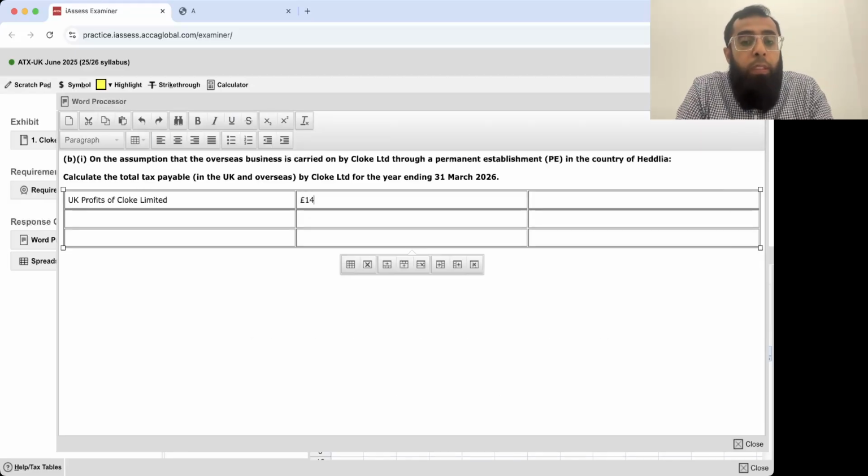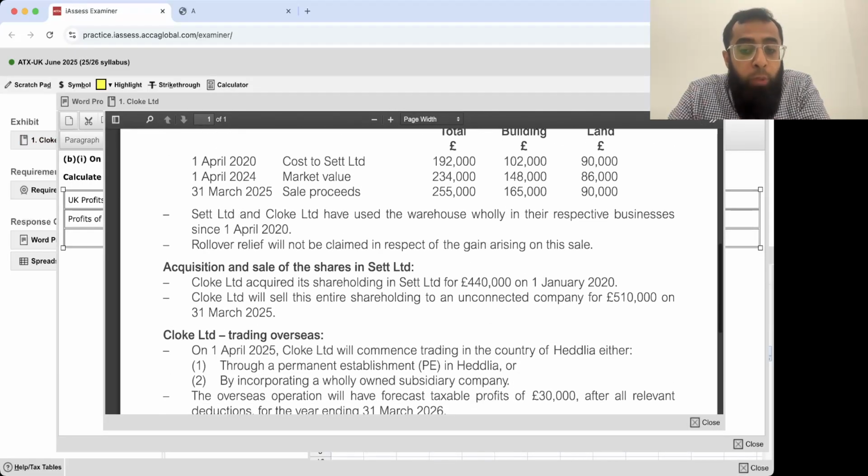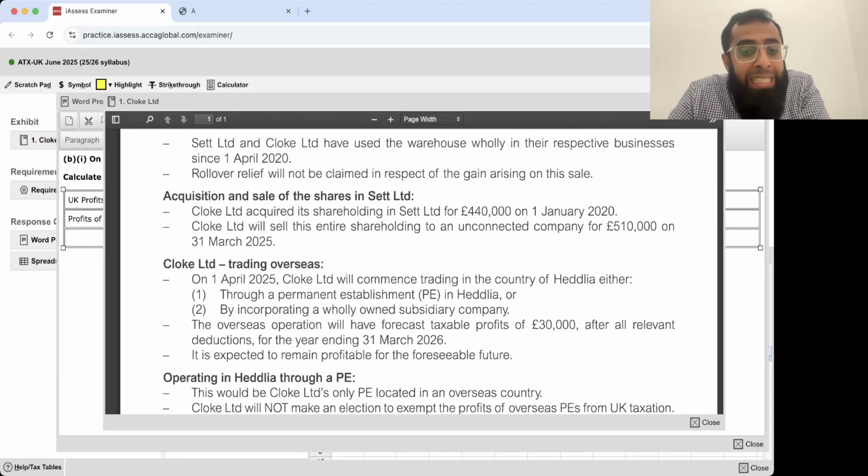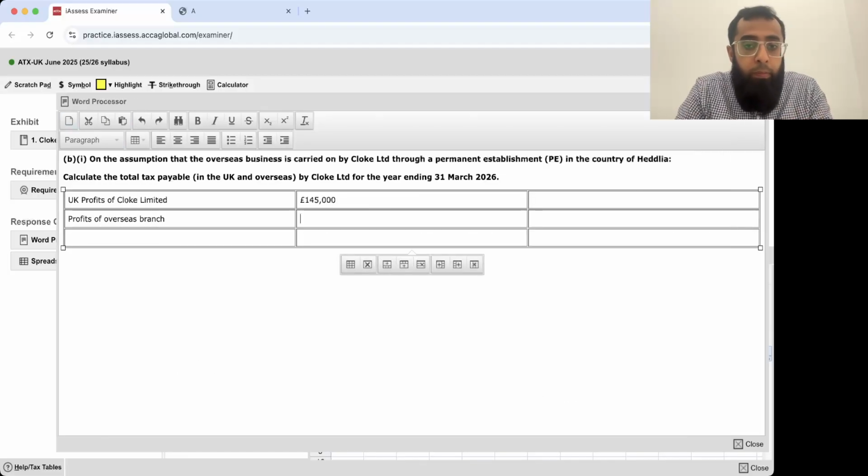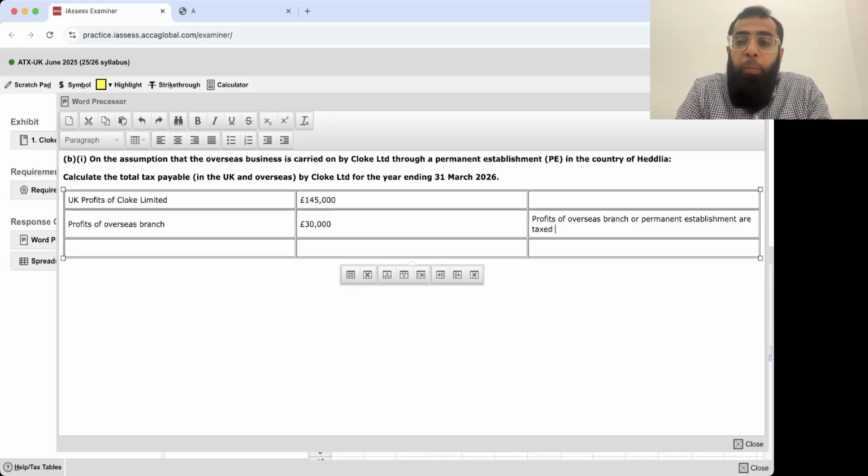Profits of the overseas branch or overseas permanent establishment will be how much? It will be £30,000. Profits of the overseas branch or permanent establishment are taxed as part of the UK company as a normal profit.